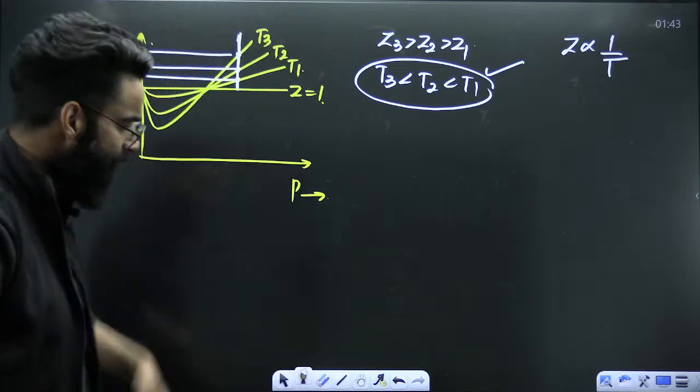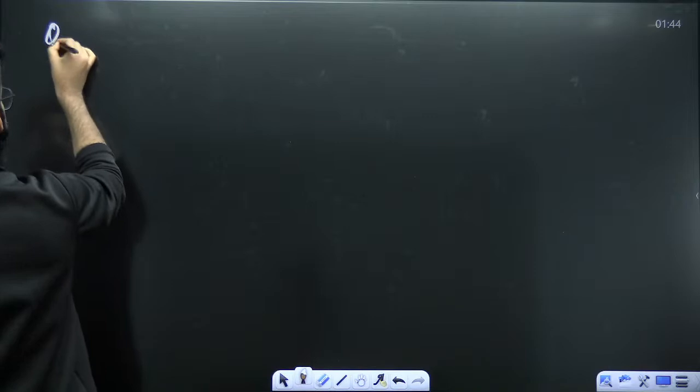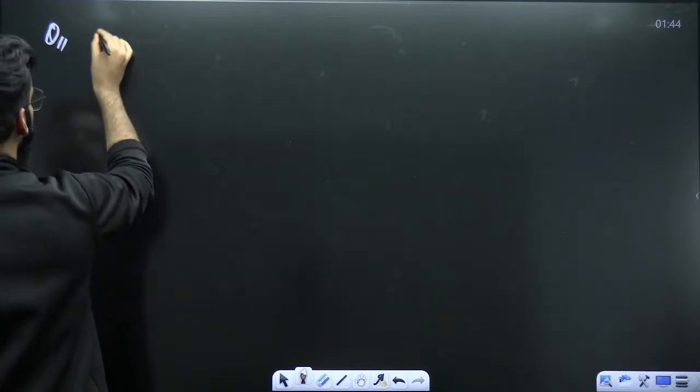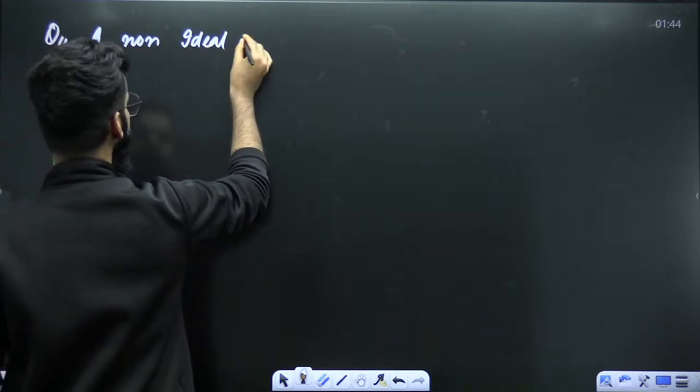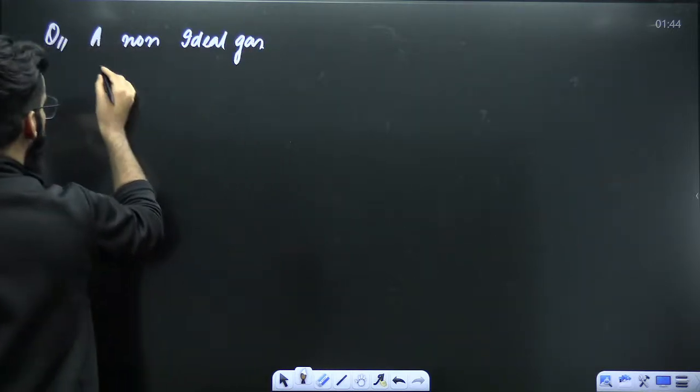Okay. Let me give you one more question. Let me see if we can solve that or not. The question is like this. A non-ideal gas, means real gas, okay? A non-ideal gas follows the equation.